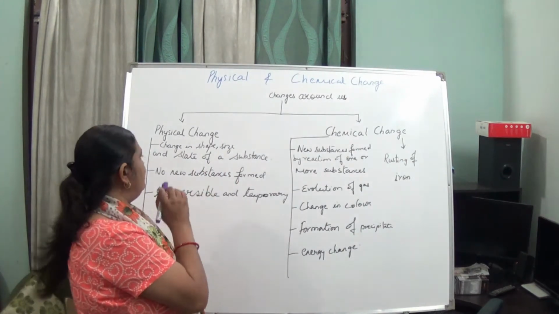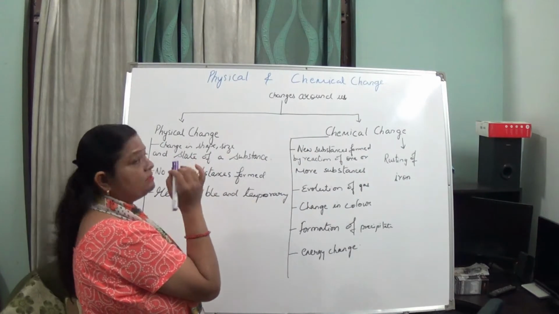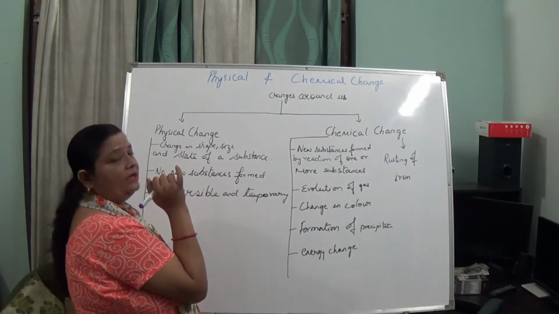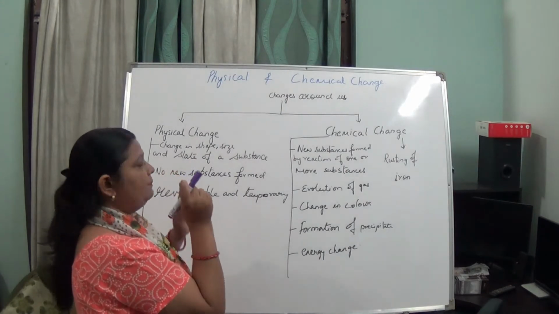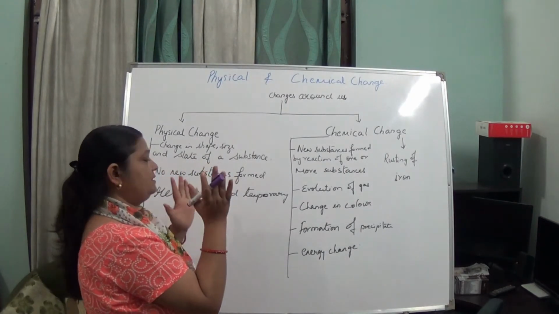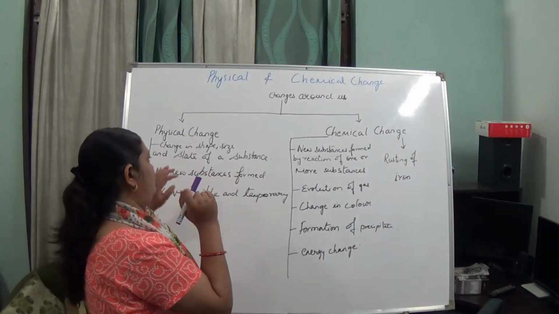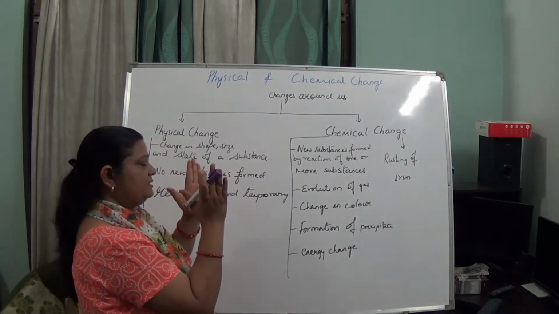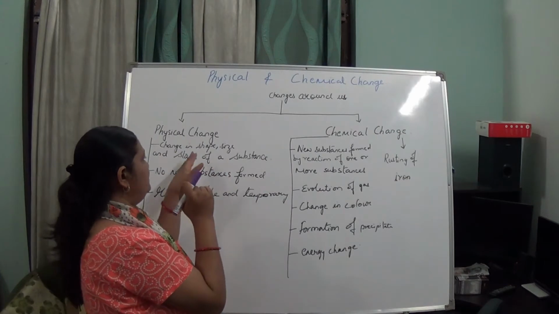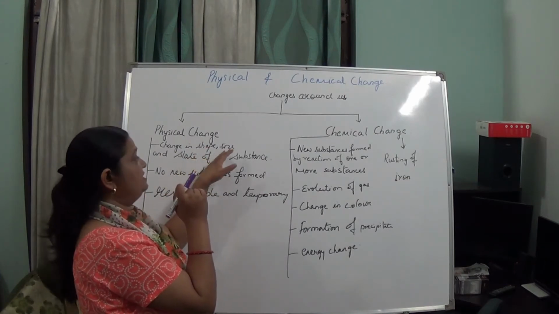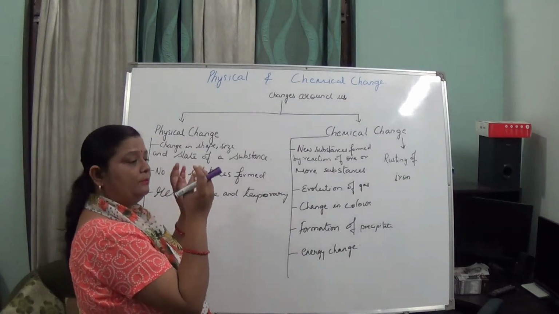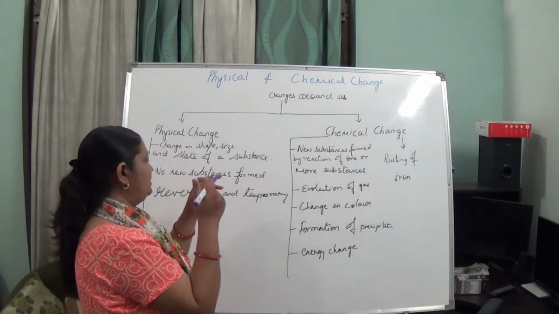Shape can change, size can change, or state can change. Regarding shape, if we tear a paper into different bits and rejoin it, there is a change in shape when we tear it, isn't it? Change in size you can see, like the chalk, which has been made into amorphous form and into stick form.